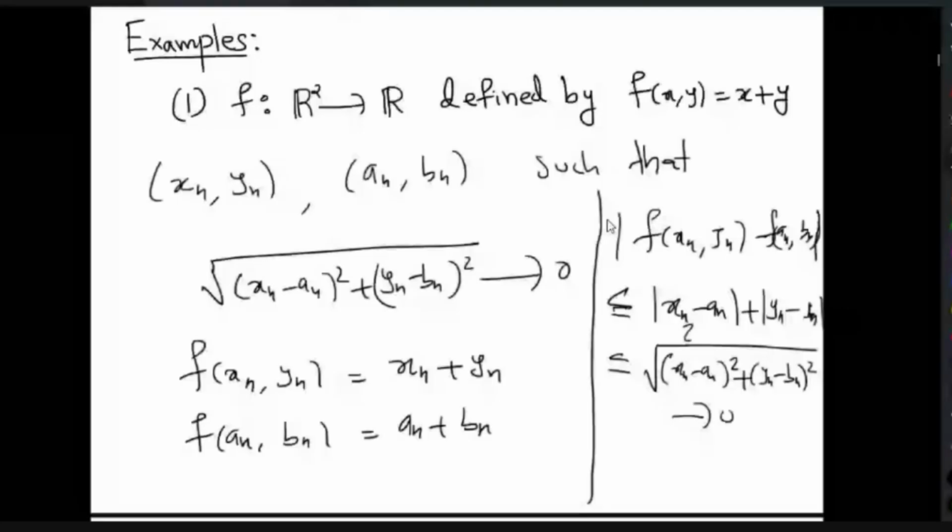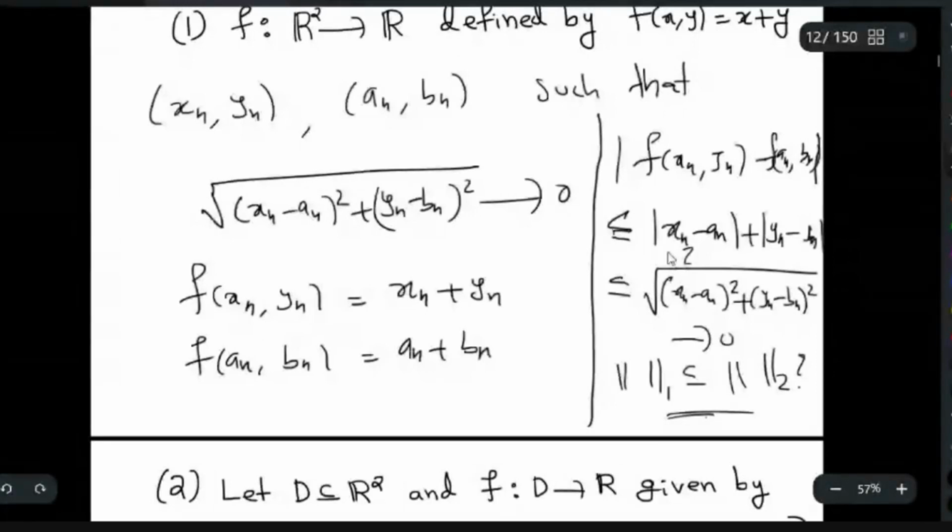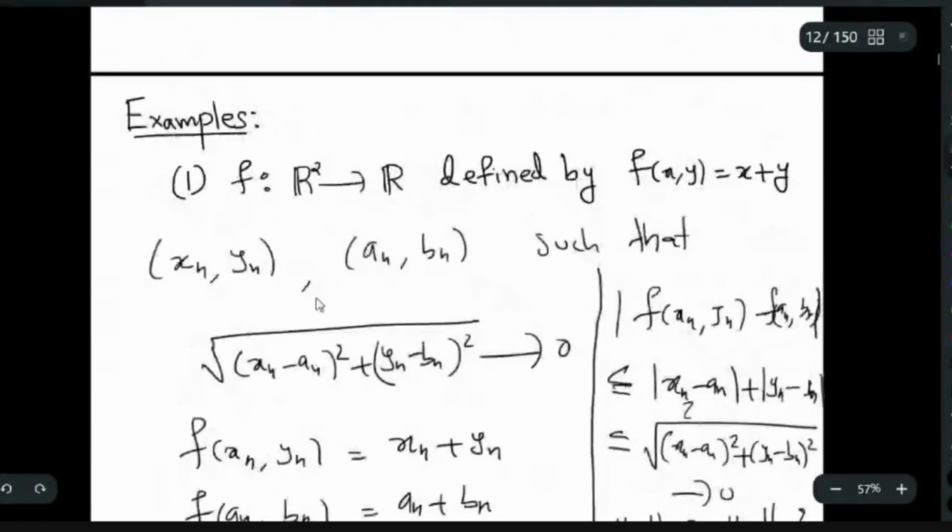From here to here you can use the norm relation. Norm 1 is always less than or equal to norm 2, which you might have seen in metric space theory. So using that, since this quantity converges to 0, this also will converge to 0. I have taken two arbitrary sequences and obtained the condition. So this is a uniformly continuous one.